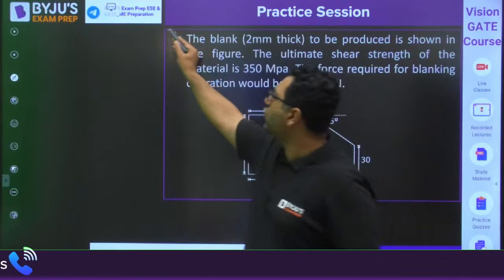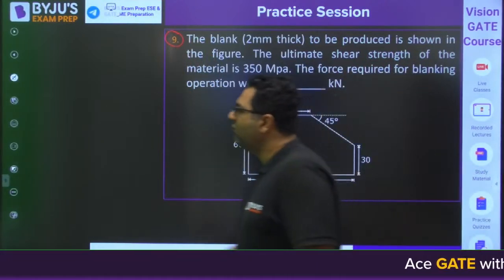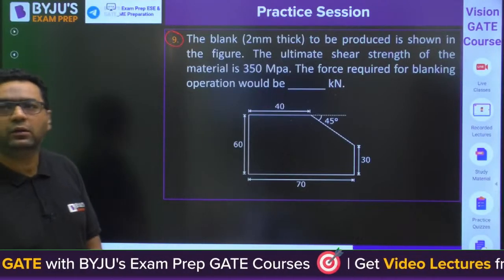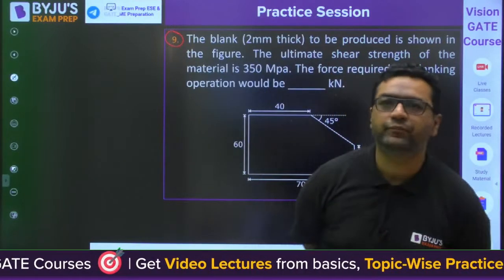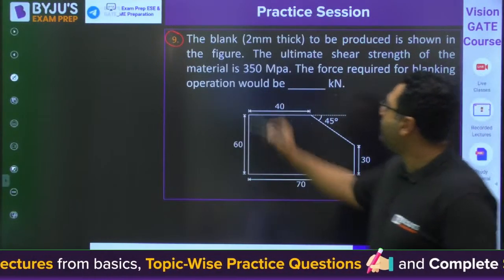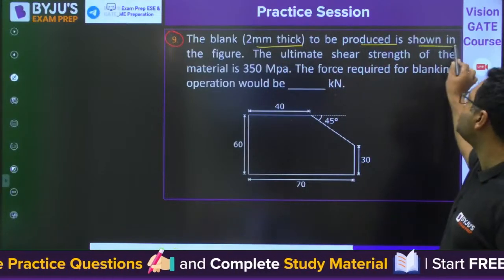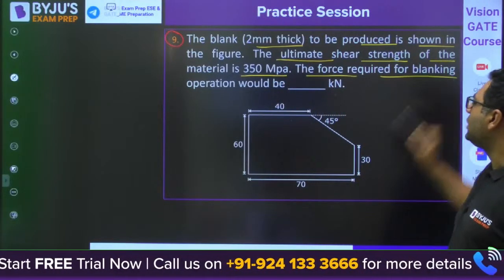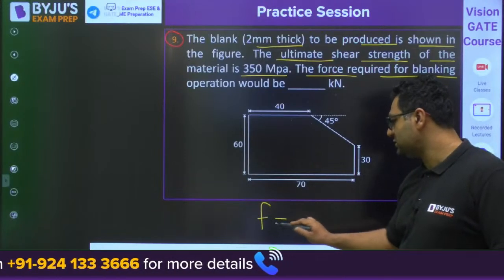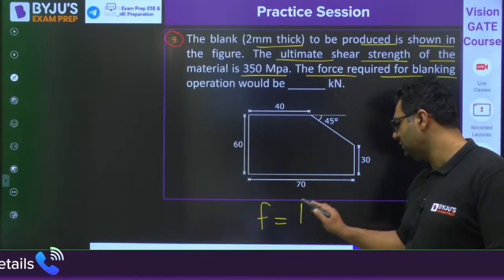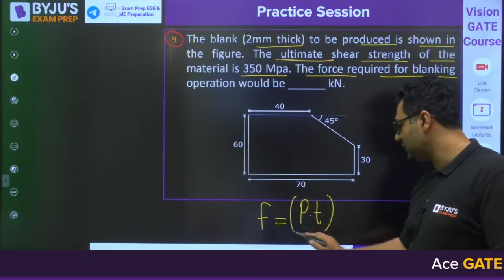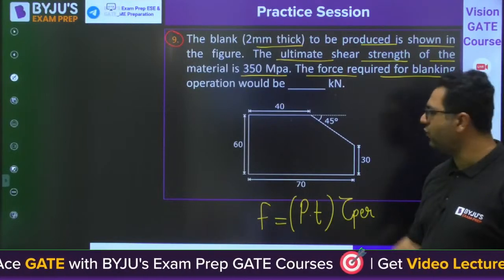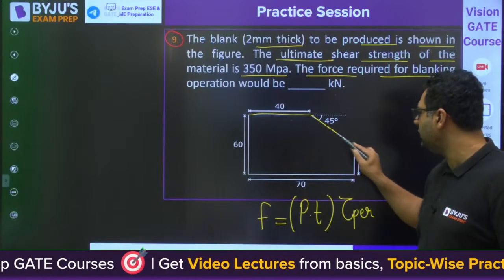This is the 9th question from sheet metal operations. And my dear, I feel everybody can do this. It is a very easy question from blanking and punching. The blank, 2 mm thick, to be produced is shown in the figure. The ultimate shear strength of the material is 350 MPa. Force required for blanking is asked. You know that force here is perimeter into thickness into tau permissible. So you need to find out the perimeter, which is the summation of total length.